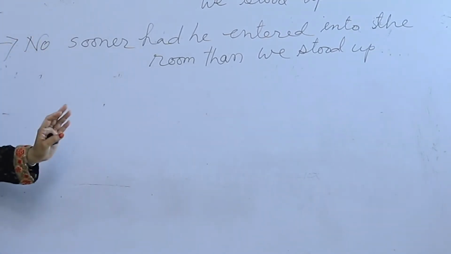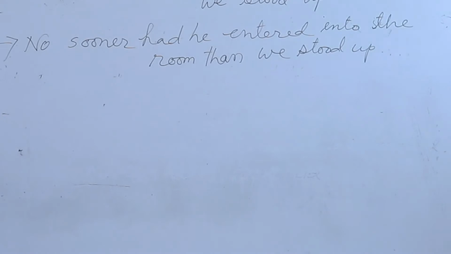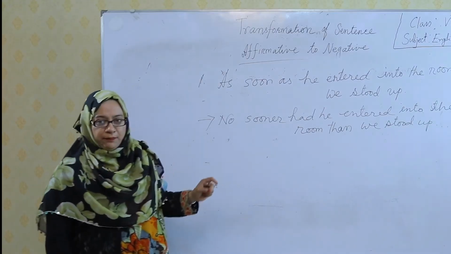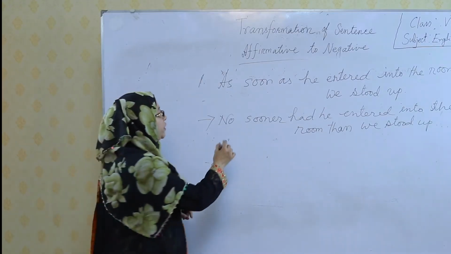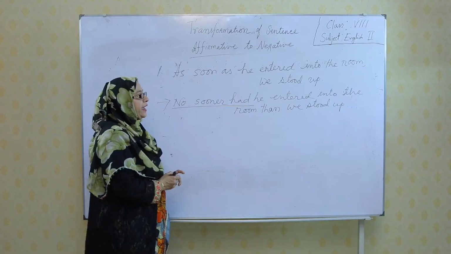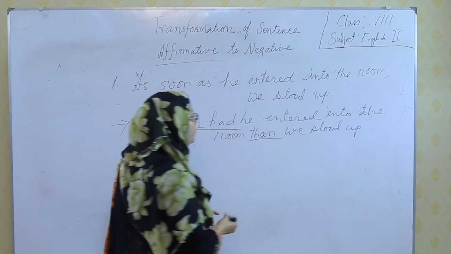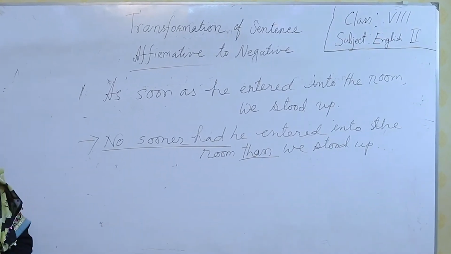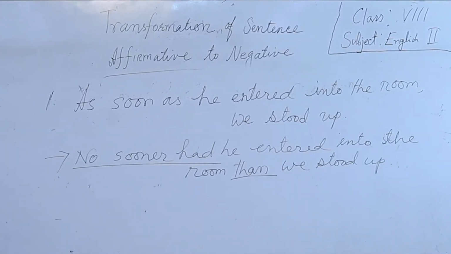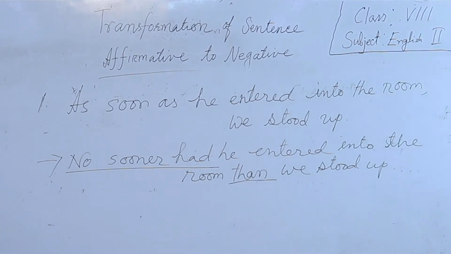Another rule: if the sentence is, as soon as he entered into the room, comma, we stood up, we use no sooner had and also than instead of the comma to turn it into a negative sentence. So, look at the example: as soon as he entered into the room, we stood up.